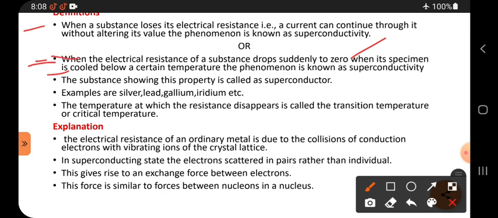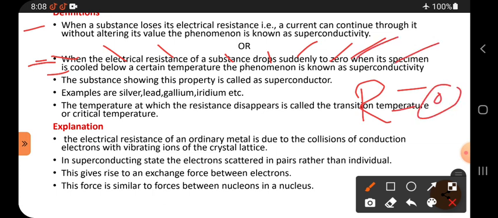When the electrical resistance of a substance drops suddenly to zero, its resistance becomes zero, when its specimen, meaning the substance, is cooled below a certain temperature.